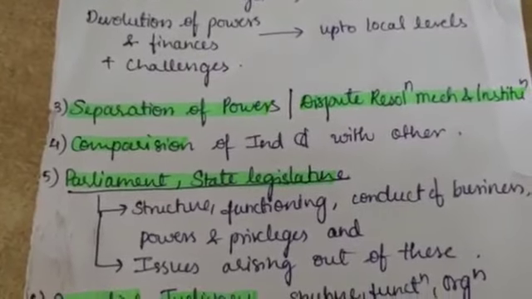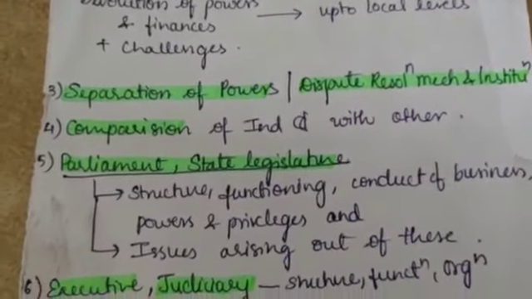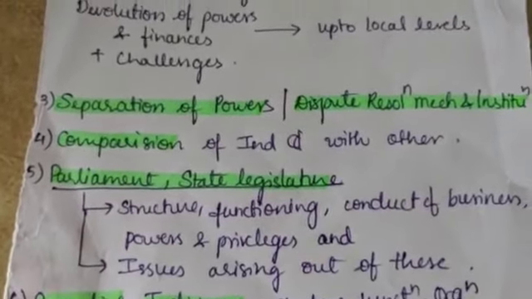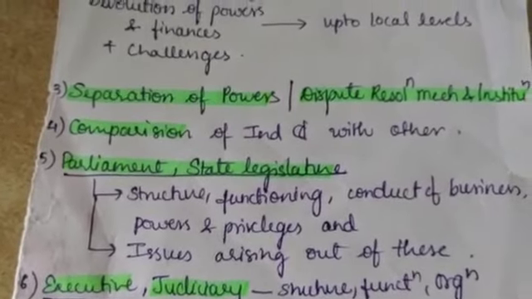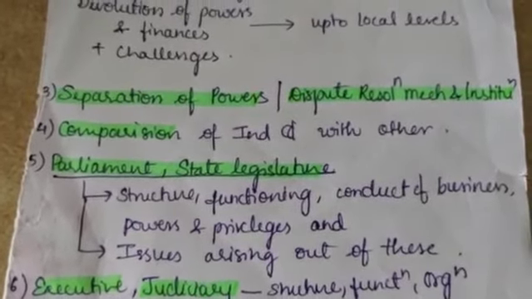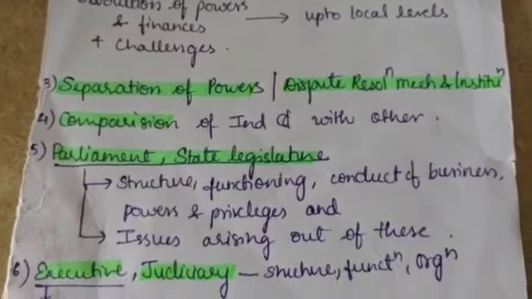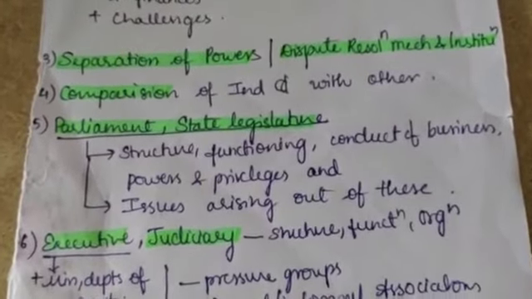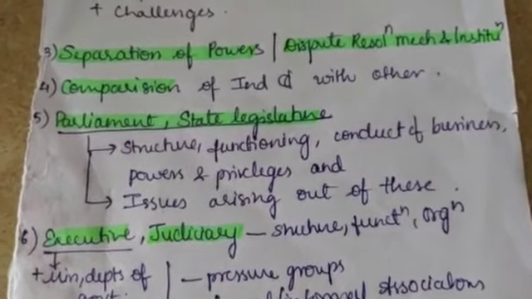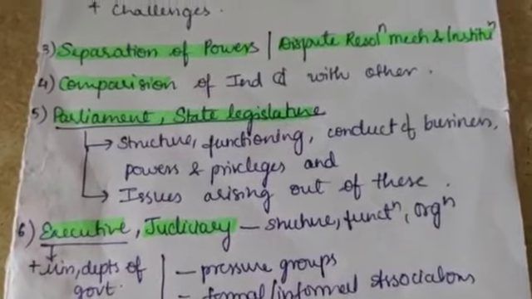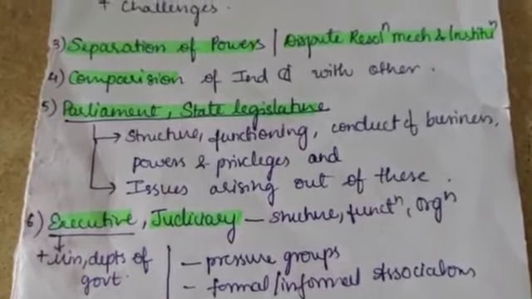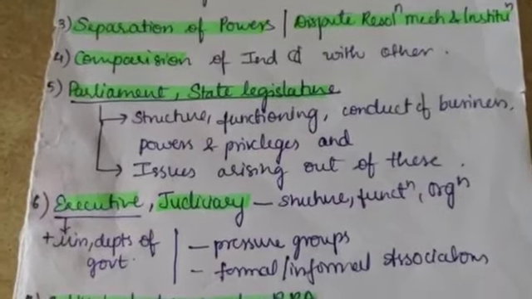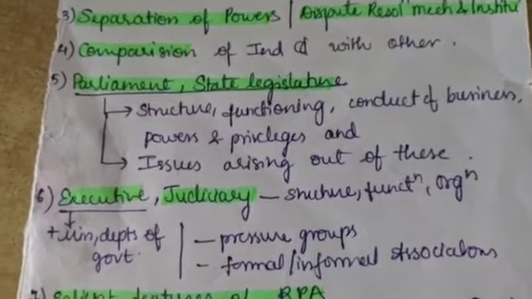And the fourth one is comparison of Indian Constitution with other countries' constitutions, for example USA, UK, Japan, France, etc. We need to compare the core features of the Indian Constitution with that of the others. And the next is Parliament and State Legislature. So the structure, functions, and conduct of business, powers and privileges of Parliament and State Legislature. And among these, what are the issues that are arising out of these systems, that is Parliament and State Legislature.